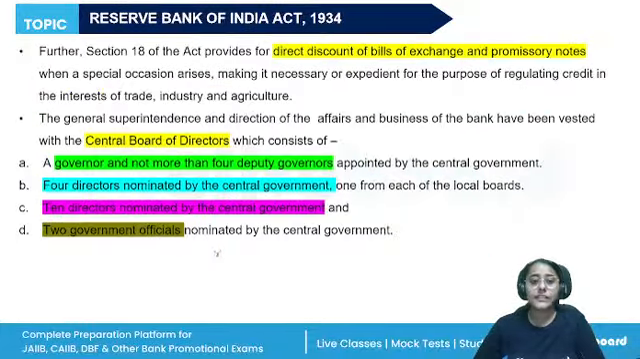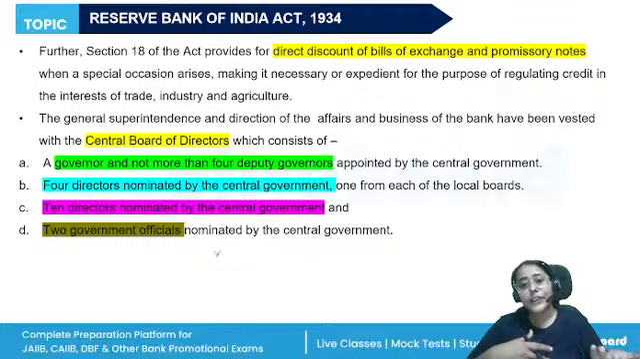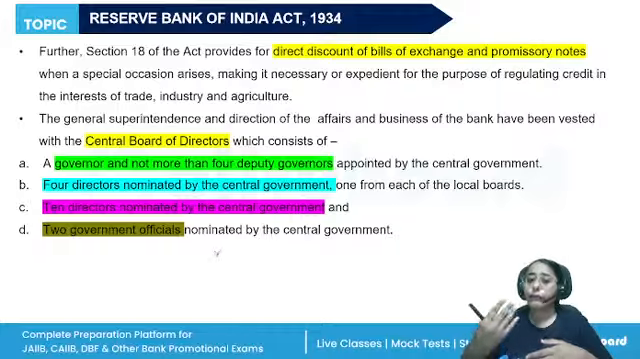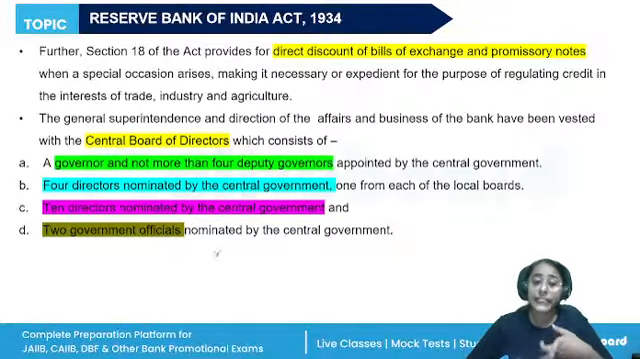Then there is a Central Board of Directors. The Central Board of Directors has the responsibility of general superintendence and direction of the banking business. What is the constitution of the Central Board of Directors under RBI? A governor and not more than four deputy governors appointed by the central government, four directors nominated by the central government, 10 directors nominated by the central government, and two government officials again nominated by the central government. The constitution of this board is important.